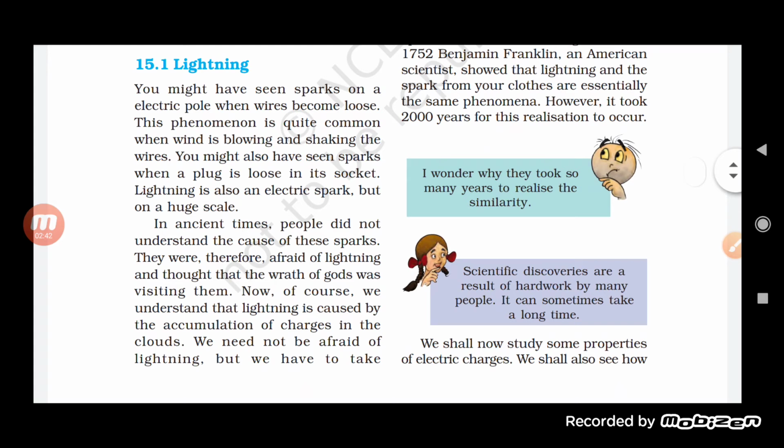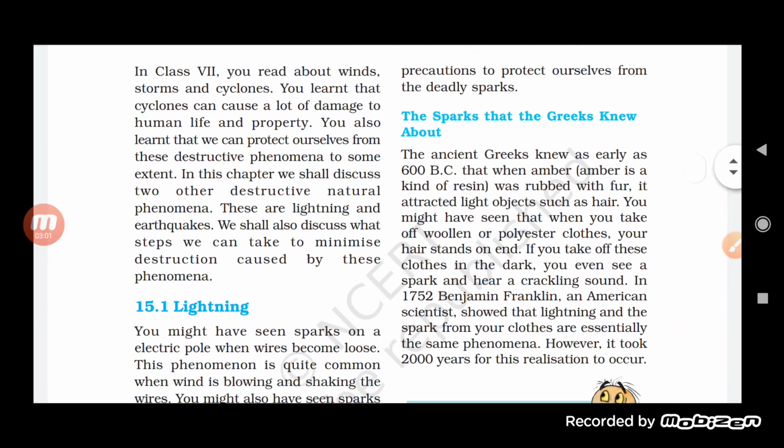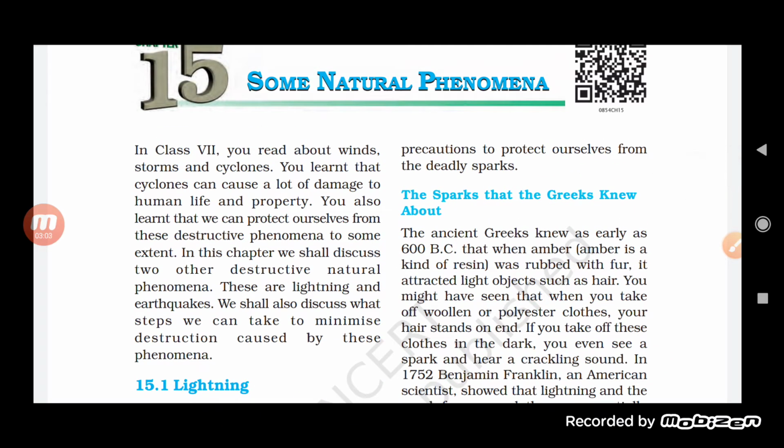In ancient times, people did not understand the cause of these sparks. They were therefore afraid of lightning and thought that the wrath of God was visiting them. Now, of course, we understand that lightning is caused by accumulation of charges in the cloud. We need not be afraid of lightning, but we have to take precautions to protect ourselves from these deadly sparks.